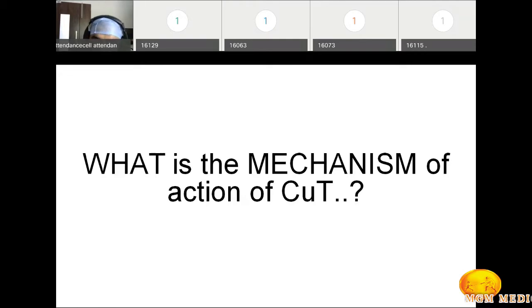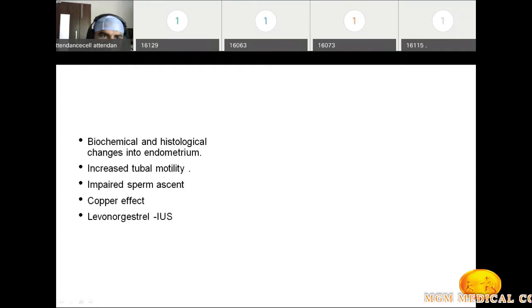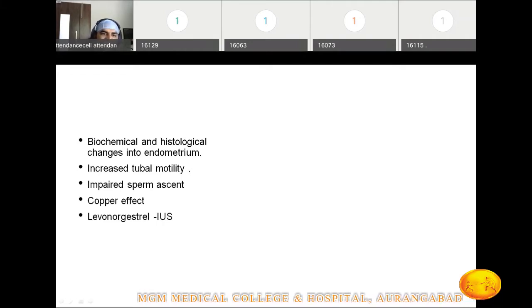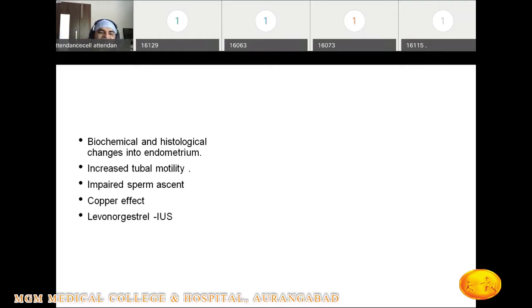So just in short, these copper intrauterine devices cause biochemical as well as histological changes in the endometrium because it is inside the uterus, which induce a local inflammatory reaction. These biochemical and histological changes in the endometrium prevent the implantation. Yes, there is a zygote formation and this morula comes to the endometrium, but there is no proper endometrium for the implantation.